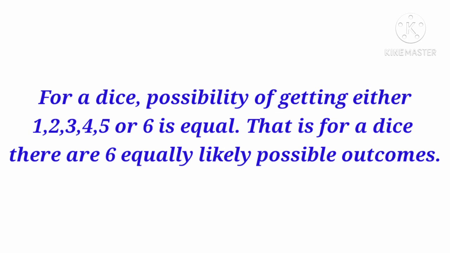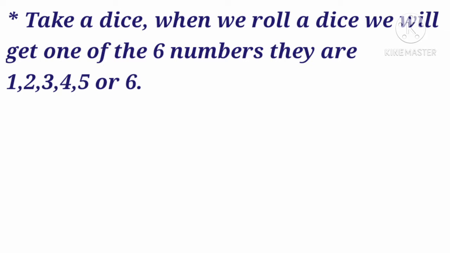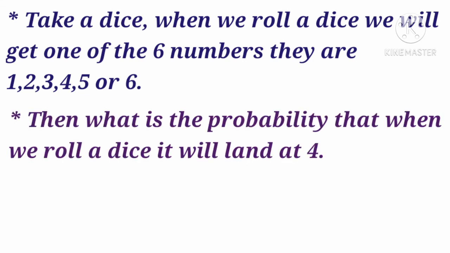For a dice, the possibility of getting either 1, 2, 3, 4, 5 or 6 is equal. That is, for a dice, there are 6 equally likely possible outcomes. Now take a dice. When we roll a dice, we will get one of the 6 numbers. They are 1, 2, 3, 4, 5 or 6. Then, what is the probability that when we roll a dice, it will land at 4?